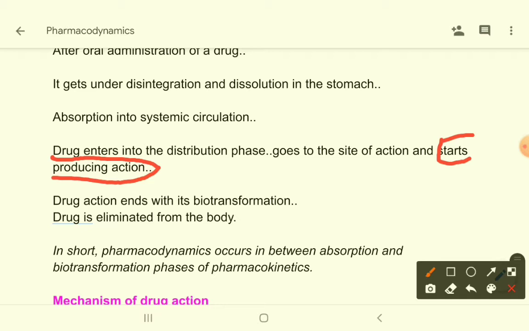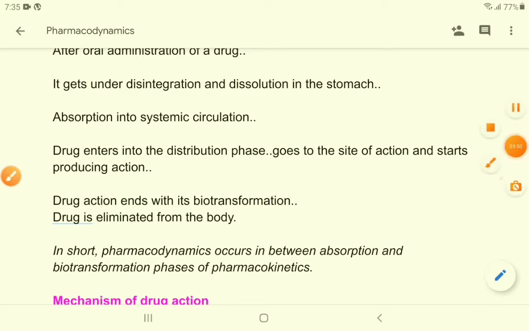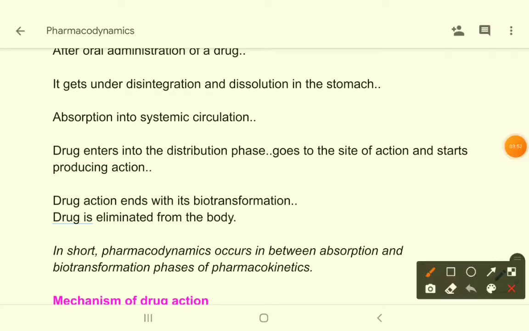And then after its action, what will happen? After its action, there will be biotransformation of the drug. When the biotransformation process has started, then we say pharmacodynamics has ended. That means the drug is now breaking down, preparing for elimination. And then finally the drug is eliminated or excreted from the body.